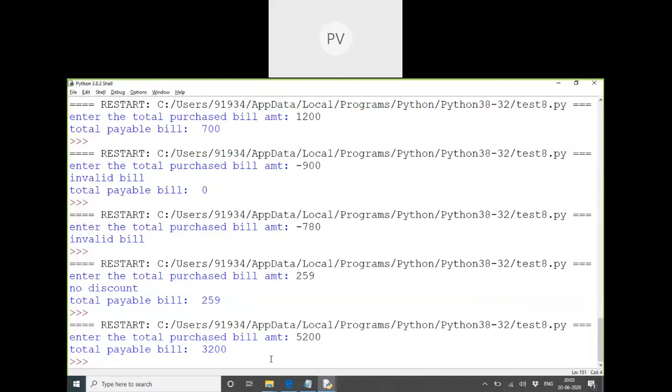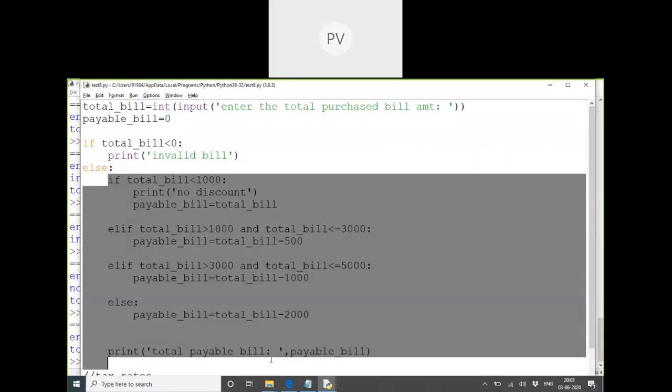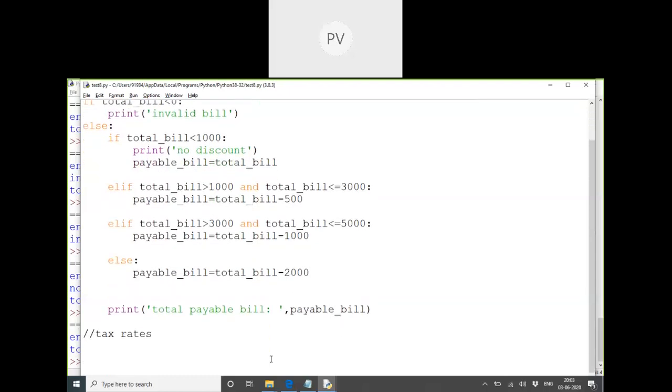Let us solve some programs today, realistic programs, and we'll try to find out by tomorrow how much you understood. Start with your electricity bill only. You can take your bill today at your home and see the back side of that bill.